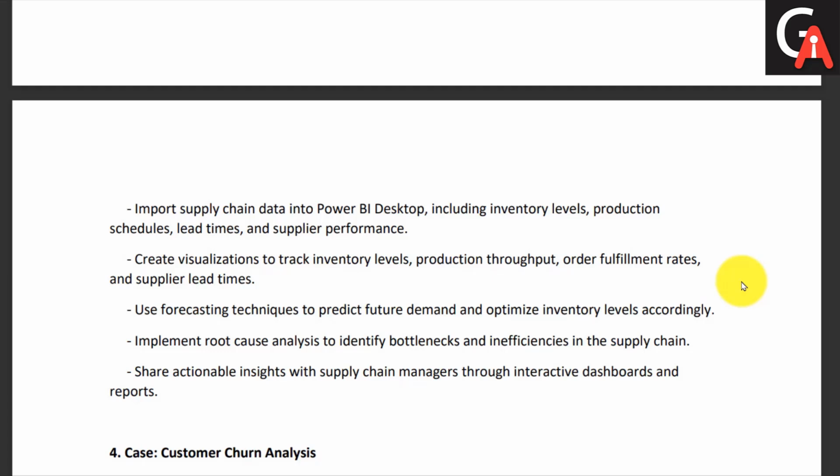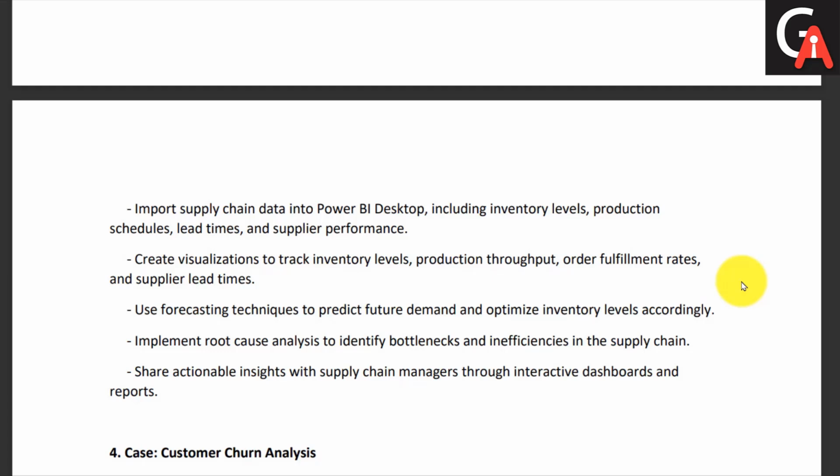Then we will create visualizations to track inventory level, production throughput, order fulfillment rate and supply lead time. These are some of the terms you may include in your answer. For inventory level, you have to track how much inventory is there in the warehouses, something like that. Then for fulfillment rate, there is a metric you can use to get a sense of what kind of trends are going on.